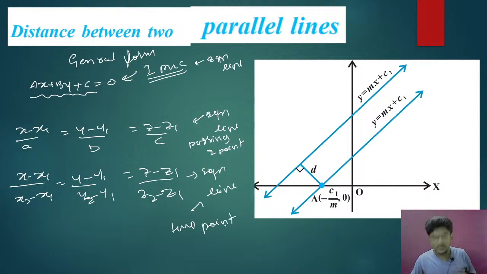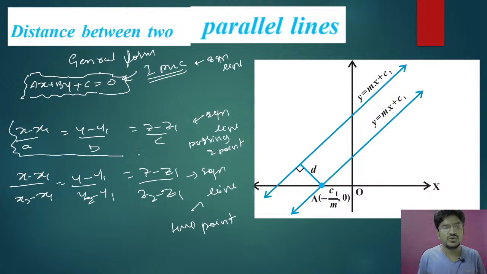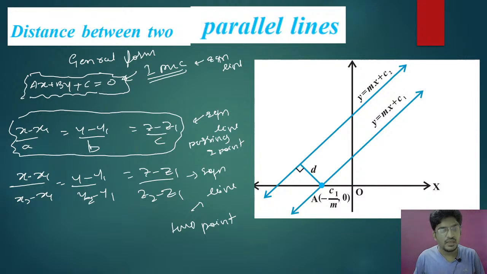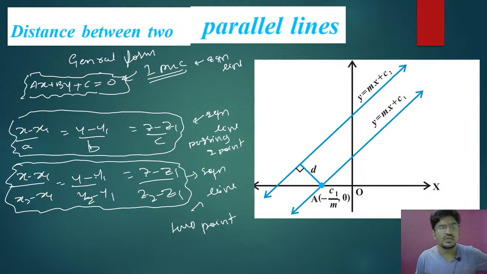So that's why you just remember that equation of line was ax plus by plus c equal to 0, so that I can teach you x minus x1 by a, y minus y1 by b, z minus z1 by c, and x minus x1 by x2 minus x1 equal to y minus y1 by y2 minus y1 equal to z minus z1 by z2 minus z1. These all things I can teach you. So that's why if I want to teach your 12th class syllabus of equation of line, you must know what is general equation of line in 11th class.